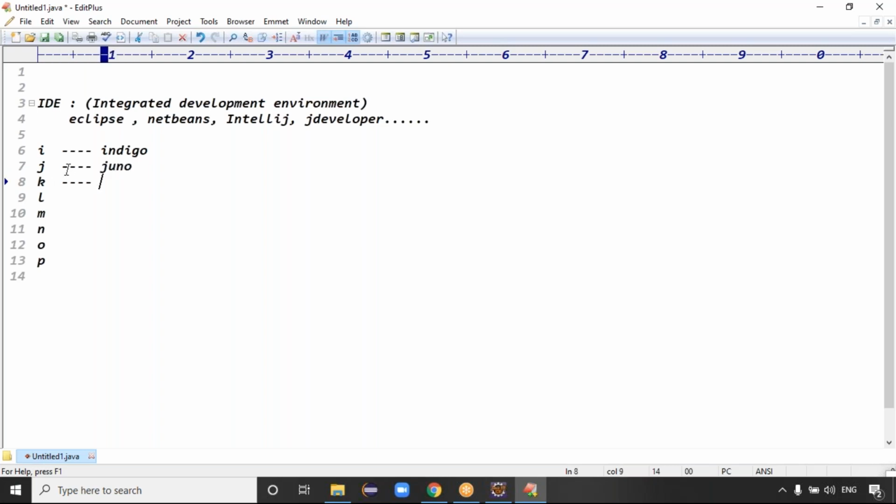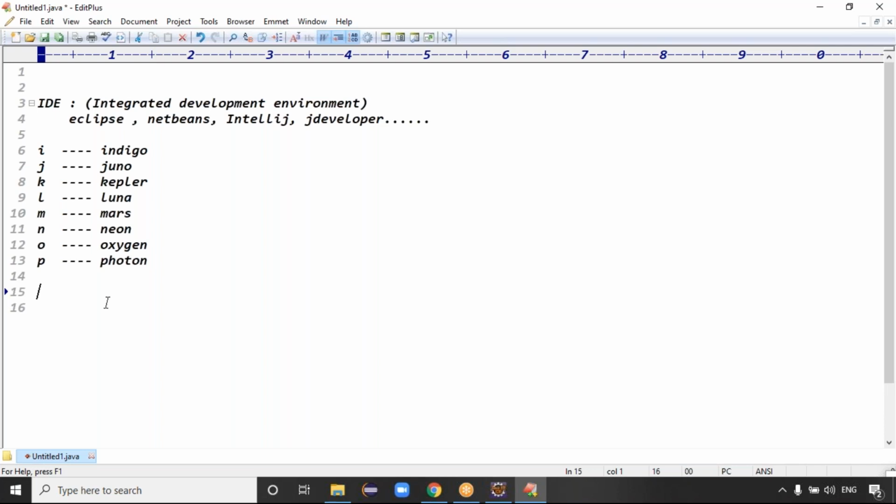K means Kepler version. Next one is Luna. L means Luna version. Some guys are using Luna version, guys, an older version. M means Mars version. N means neon. O means oxygen. I think in my system oxygen is installed, guys. O means oxygen. Phi means photon. The present version of Eclipse IDE is Photon Eclipse IDE, guys. The present version of Eclipse IDE is what? Photon Eclipse IDE, right? Exactly.